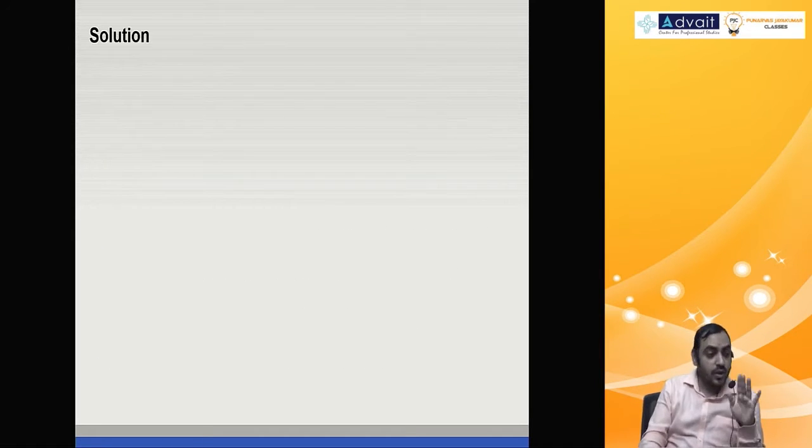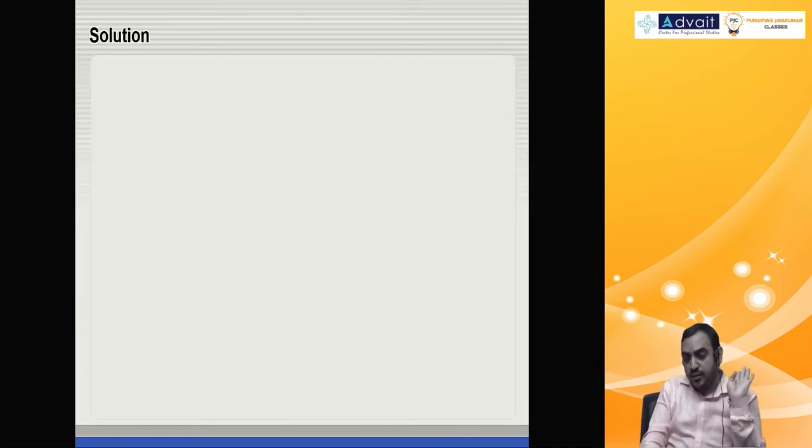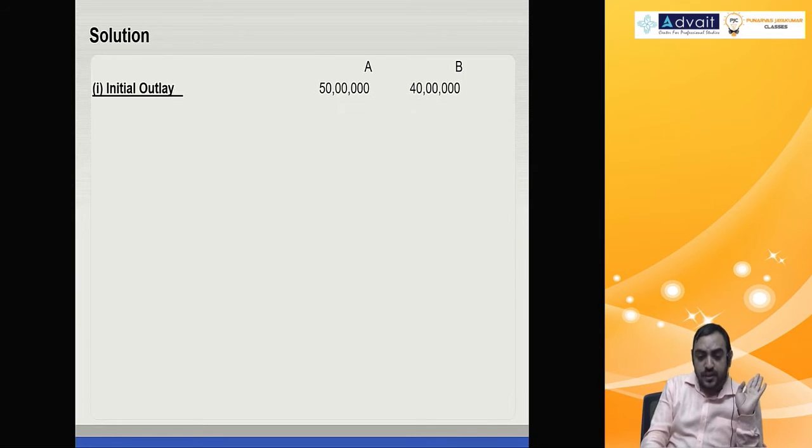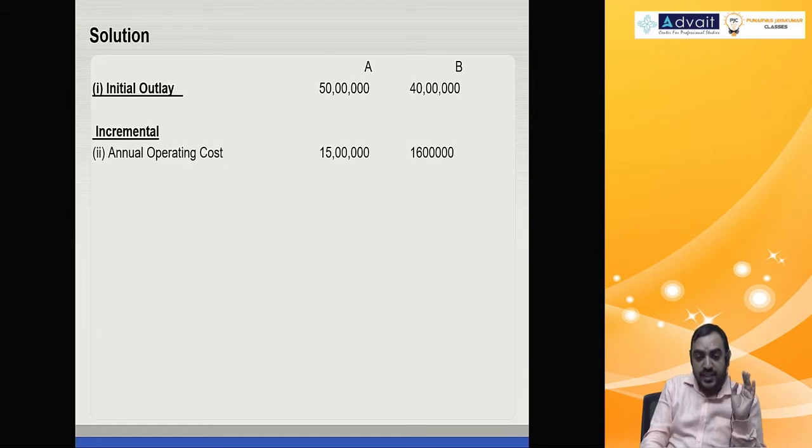Now take a look at the solution, nothing to write down. The initial outlay is 50 lakh and 40 lakh, in present value terms. For the annual cash flow, the annual operating cost is 15 lakh and 16 lakh, but that should be brought down into present value, so you multiply by the annuity factor.